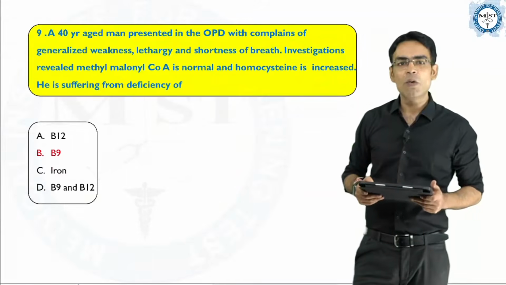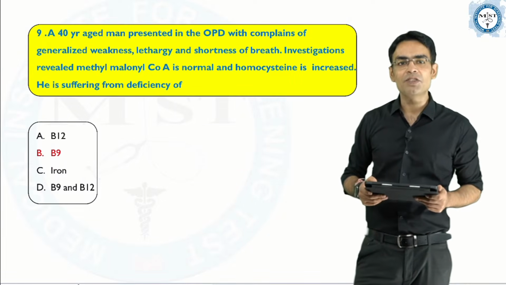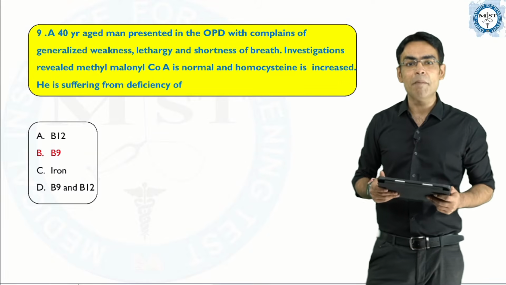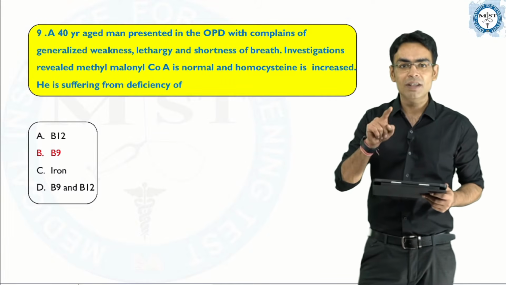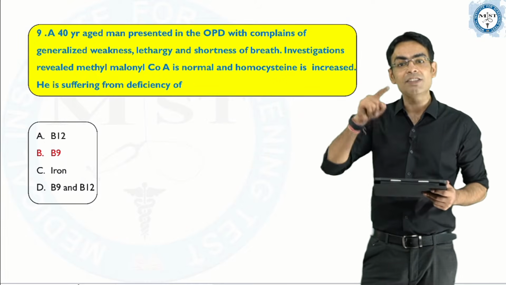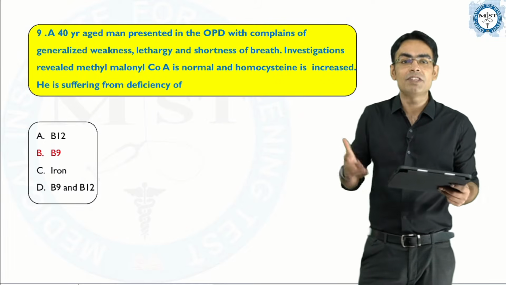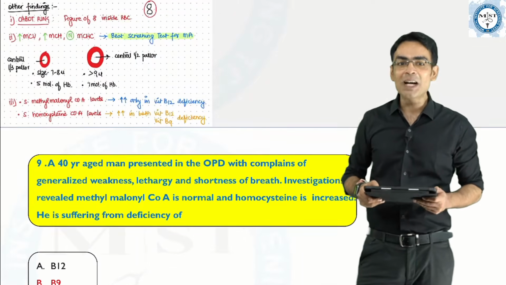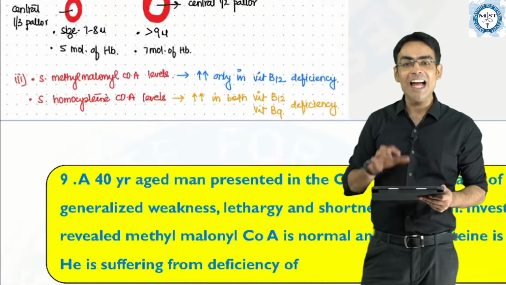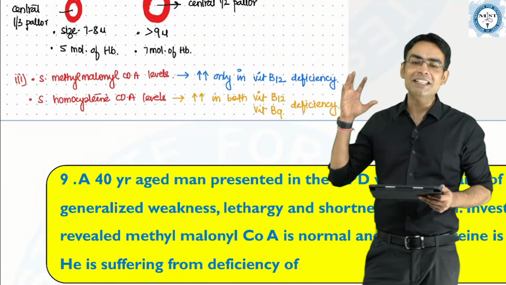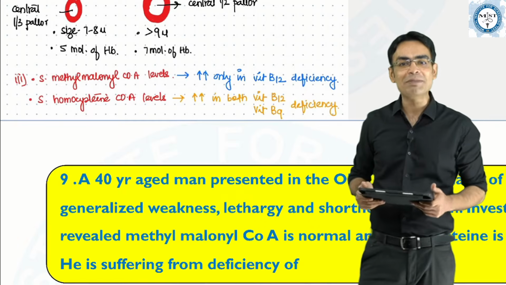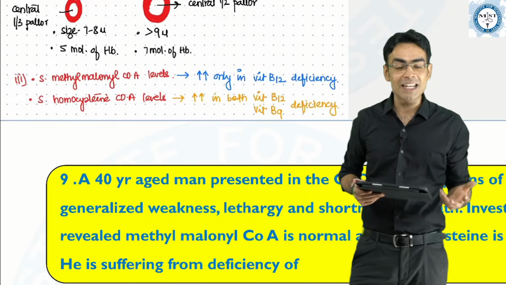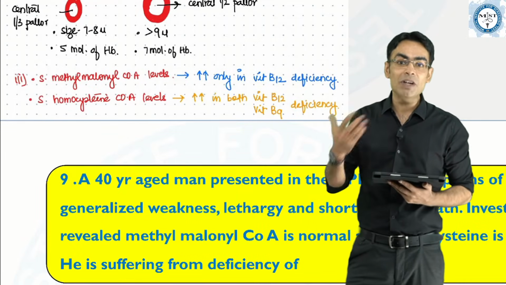A 40-year-old man presented to the OPD with the complaints of generalized weakness, lethargy and shortness of breath. Investigations revealed methylmalonyl coenzyme A to be normal, but the homocysteine levels are increased. He is suffering from the deficiency of which vitamin? Now we have discussed this again, that whenever they are talking about methylmalonyl and homocysteine, the examiner is already telling you about vitamin B12 and B9. The examiner is telling you about megaloblastic anemia, and because in megaloblastic anemia both the vitamins are deficient,